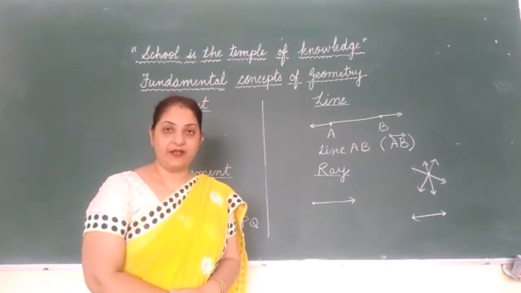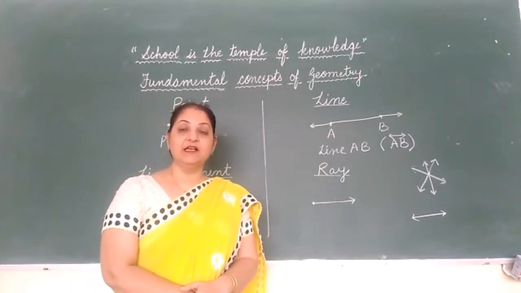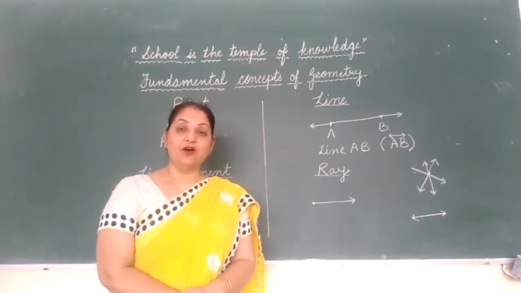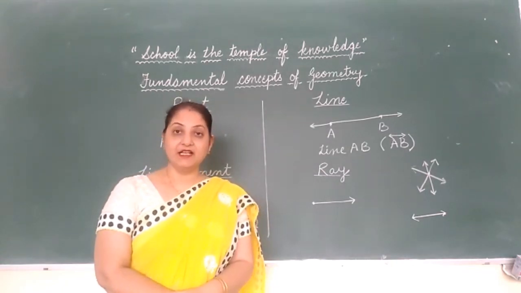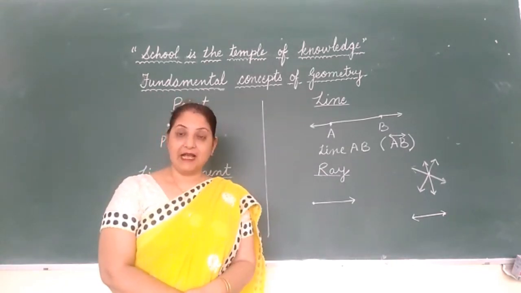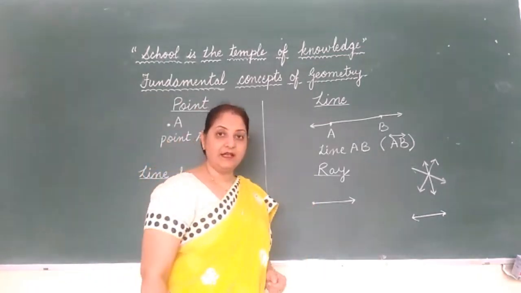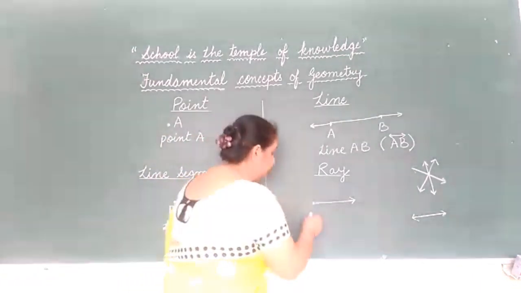We get a ray. The very simple example you have seen in your daily life is the ray from sunlight we get, sun rays, or we can have a torch, beam of light is also an example of ray. Ray has one end point. We can name it again with two letters.